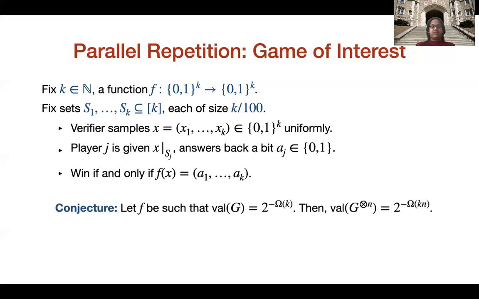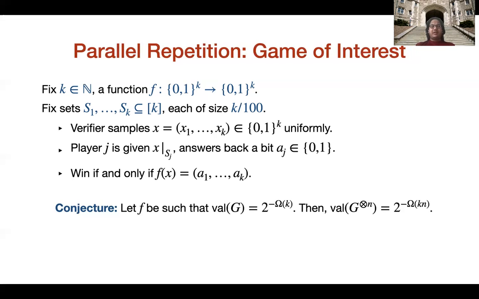We state the following conjecture. Let f be such that the value of G is 2 to the minus omega of k. What we mean by this is that for all these fixings of the sets S1 up till Sk, the value is exponentially small in k. Then we conjecture that the value of the repeated game is 2 to the minus omega of k times n. And this again we want to say for all fixings of the sets S1 up till Sk.